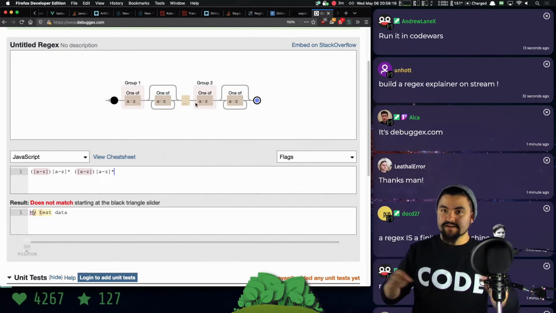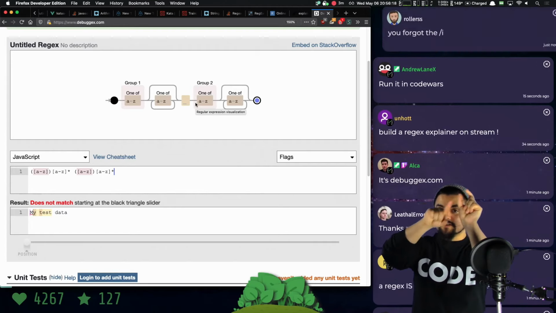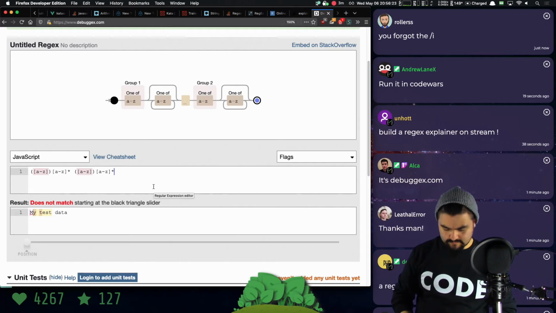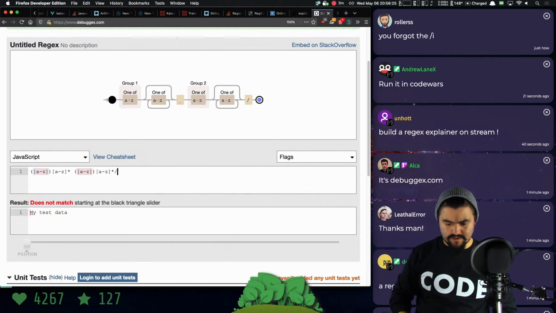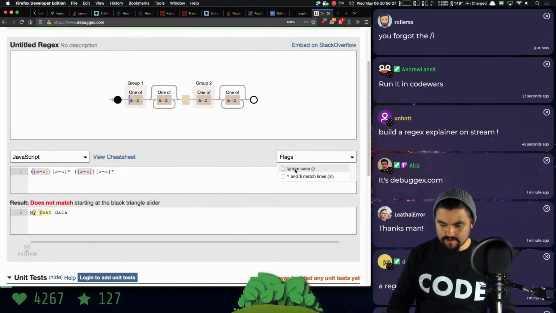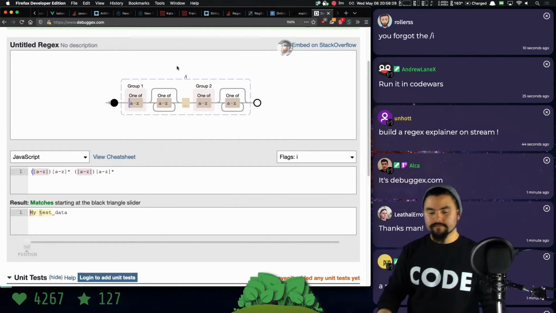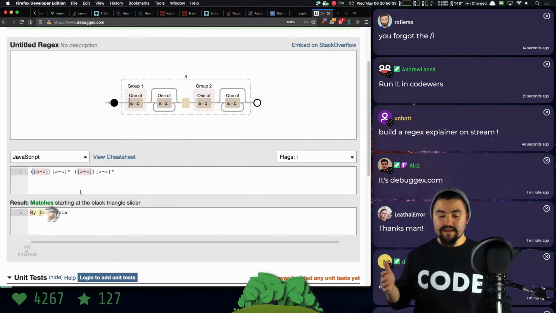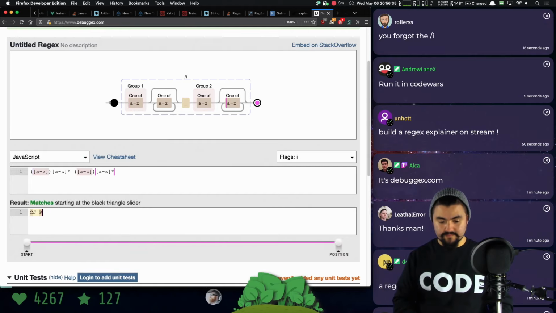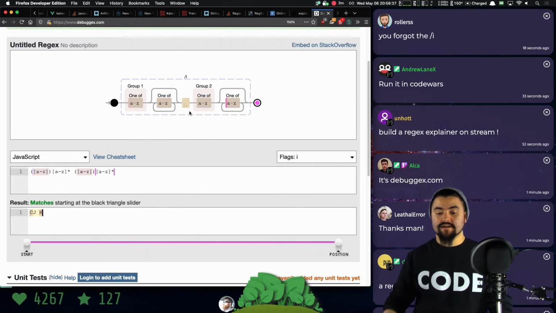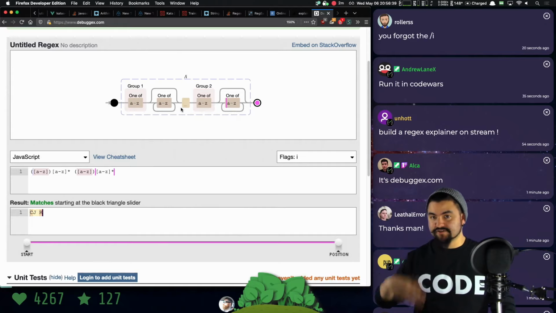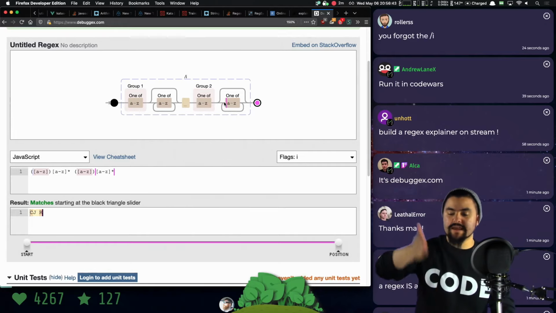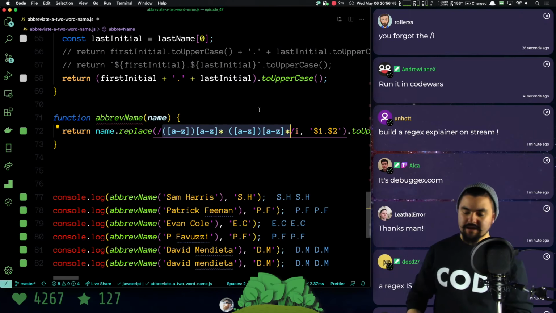Followed by a space, because I want to match the first word, the first letter, the rest of the word, and a space. Oh, and then I guess can I do, oh no, I think I can do it under flags. Ignore case. There we go. Because I did /i on the end, that means I don't care if it's uppercase or lowercase, just match it. Followed by a space, and then again, followed by the first letter in the word, and then the rest of the letters in the word.